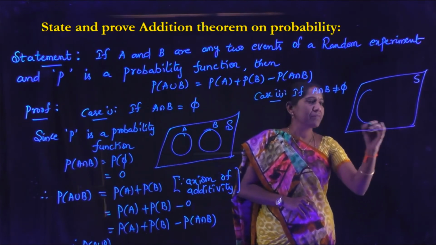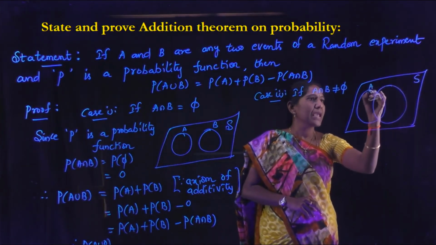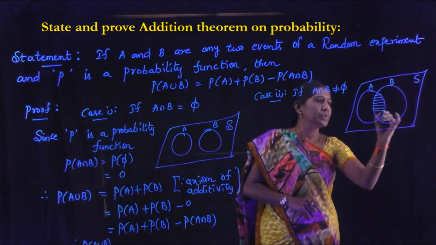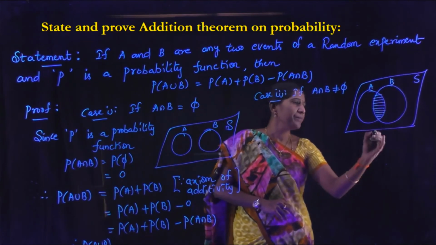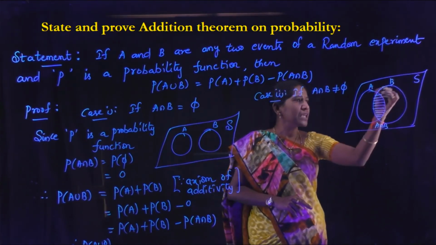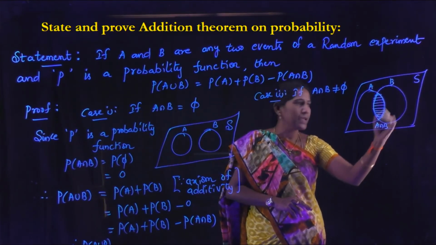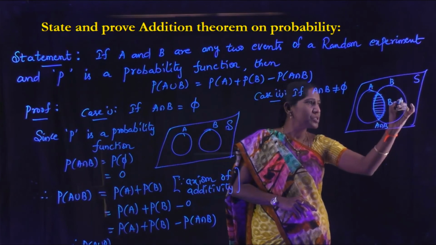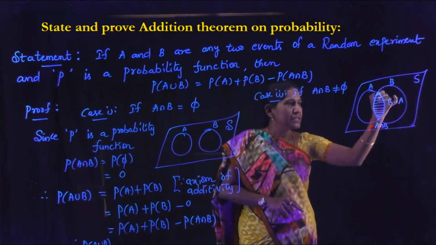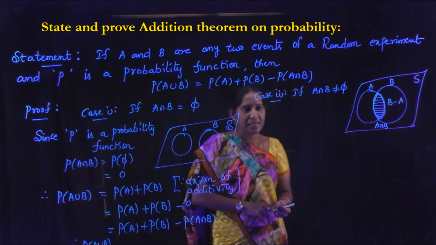This is the event A and this is the event B. This part is A intersection B. Now observe the event B. After removing the part A intersection B, the remaining part is B minus A.